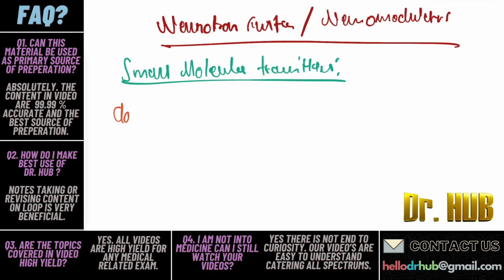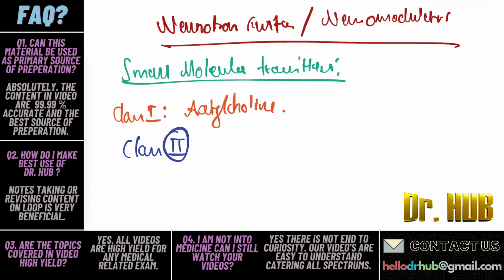So there is a class 1. Class 1 is nothing but the acetylcholine. Easier to remember: A is 1, right? So it is acetylcholine. Next, class 2, we have the amines.